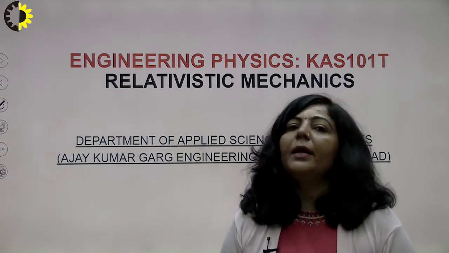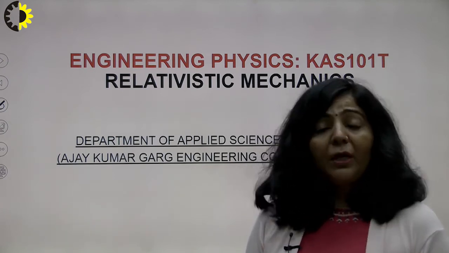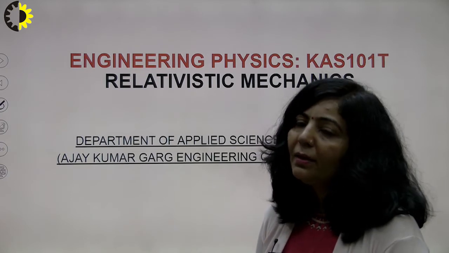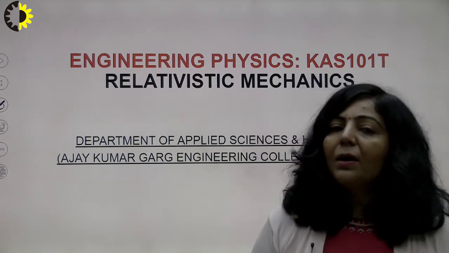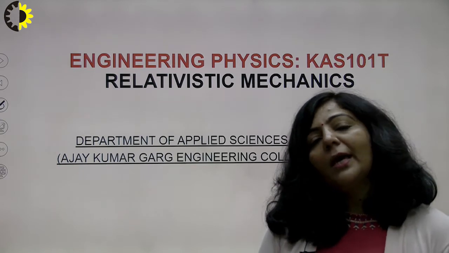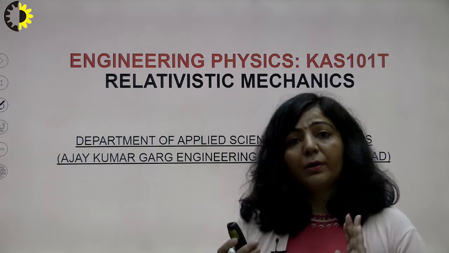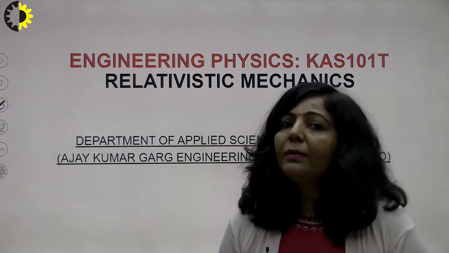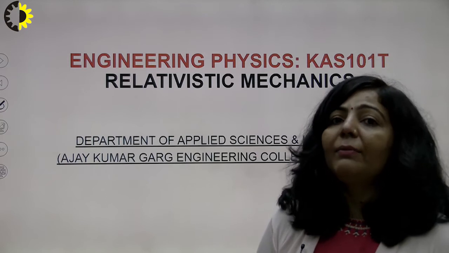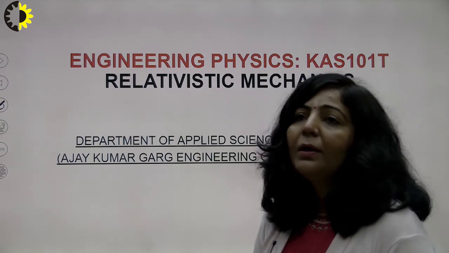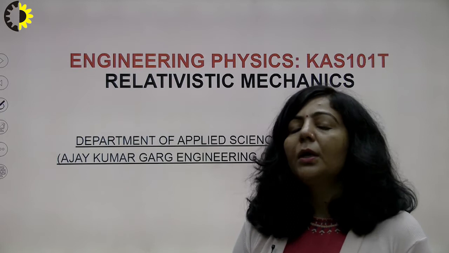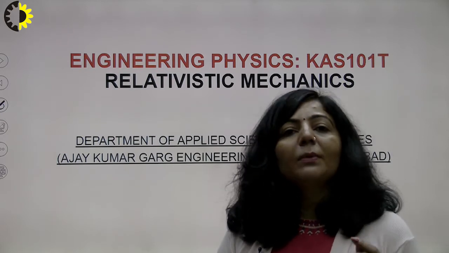After that, some explanations were given for that negative result. We have discussed the 3 famous explanations: one was the ether drag hypothesis, one was the length contraction concept, and the third one, which was universally accepted, is known as the constancy of speed of light. A very important conclusion from the failure of the Michelson-Morley experiment is that we cannot describe the motion of any object with respect to ether. If you want to describe the motion of any object, you can always describe it with respect to a material object.